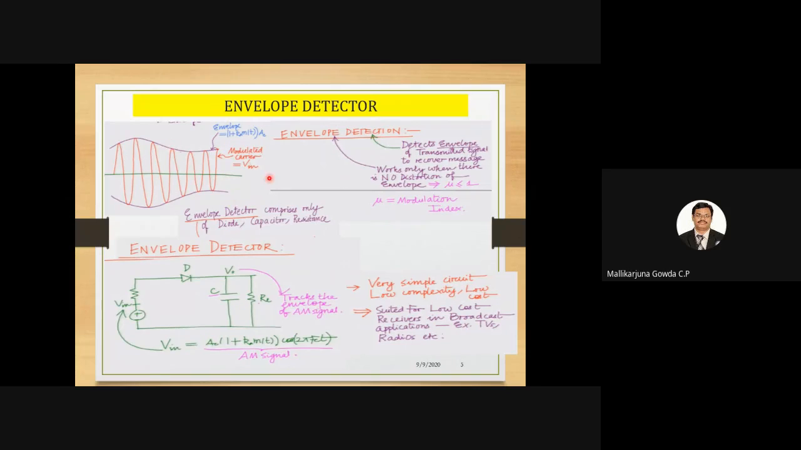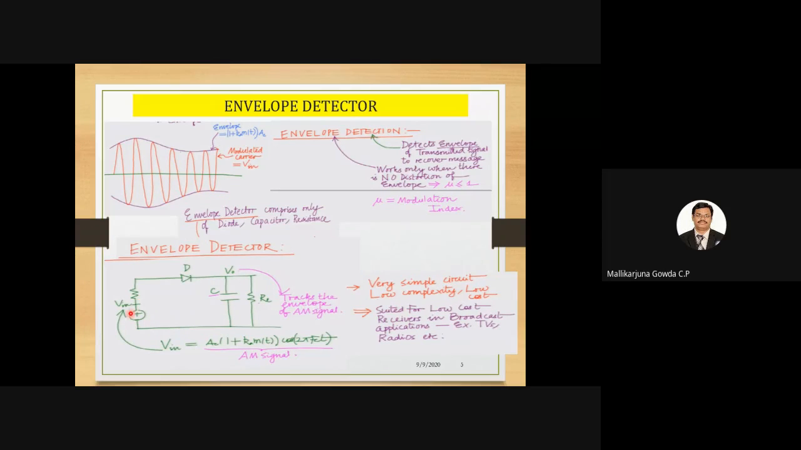I have written AM signal. This is the envelope of the modulated signal, which I represent as 1 plus k_m times the message, right? So what is the purpose of the detector? I want to detect the envelope of the transmitted signal to recover the message signal. This works only when the modulation index is less than 1, so there is no envelope distortion and I can get back the message signal properly. If mu is greater than 1, it leads to distortion. This is the circuit diagram of the envelope detector.